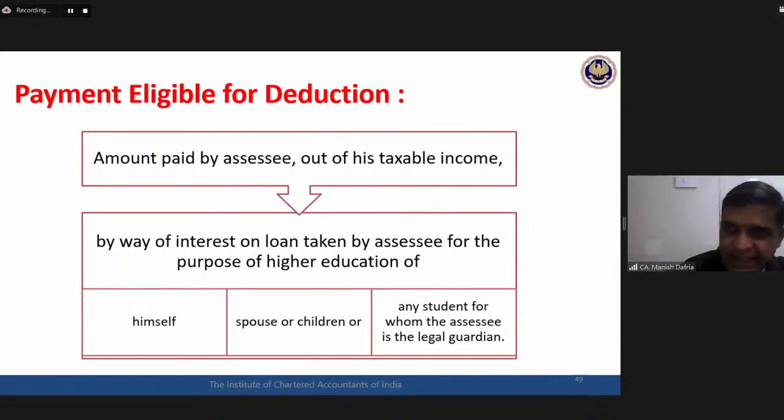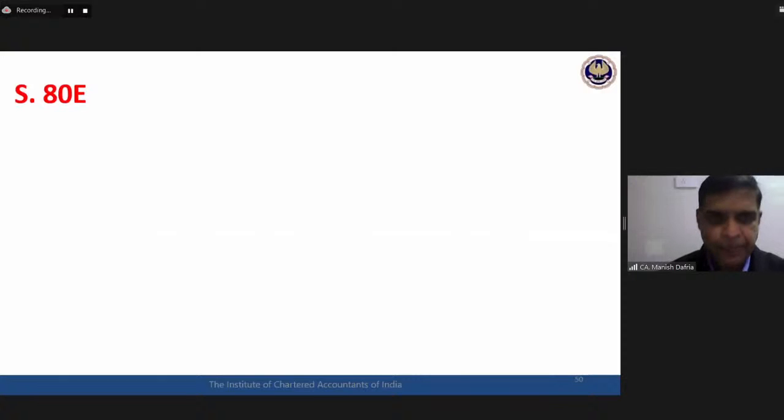In 80DD and 80DDB, we have talked about dependent relatives. In 80E, again, it is spouse or children, who may or may not be dependent on the assessee. So if a loan has been taken for higher education of the assessee himself or of spouse or children, interest on that loan is entitled for deduction under section 80E.